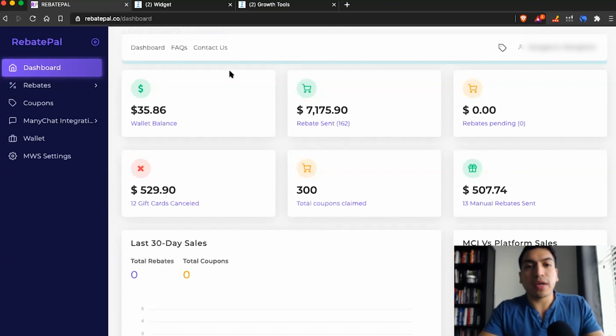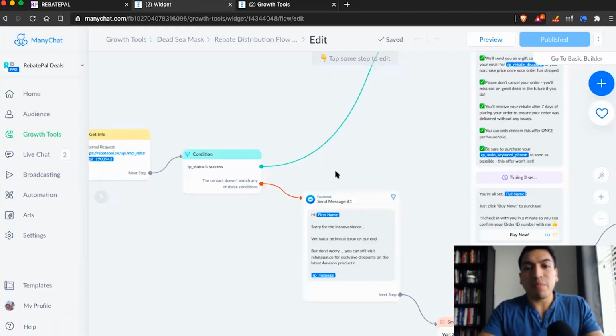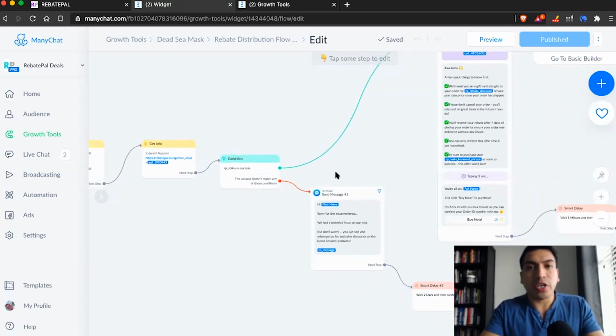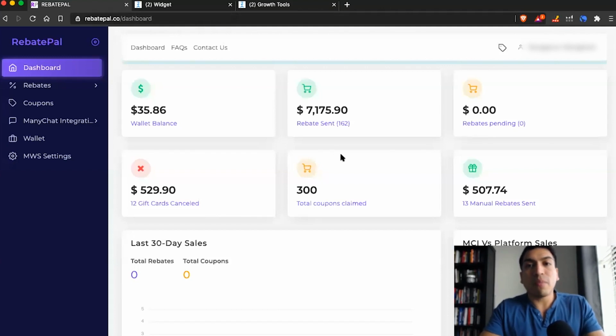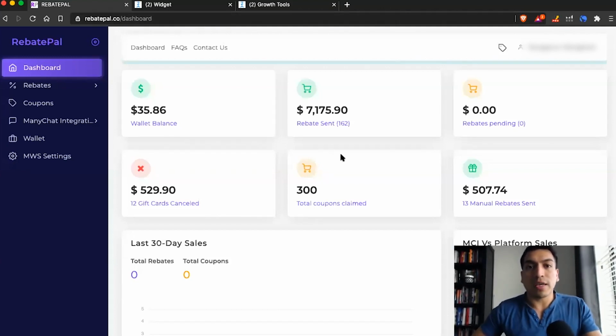And just to show you again some of the functions of the flow, I just went over briefly some of the makeup of our Manychat flow, some of the security measures that we have in place to protect your account, and also how we're actually filling the rebates. The default method of rebates is Amazon gift cards. Again, we wanted to make this super easy. There's an infinite number of different ways you can do it, PayPal, things like that. But again, we just found that the users just want the rebate, and the fastest way to get it to them is in the form of an Amazon gift card.